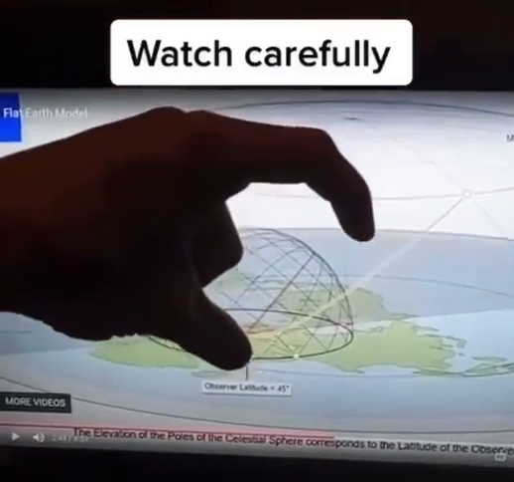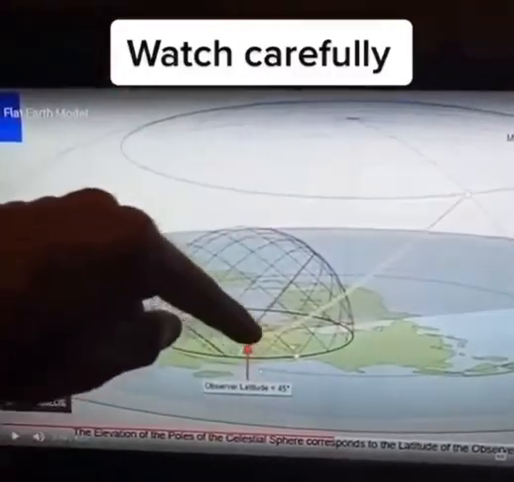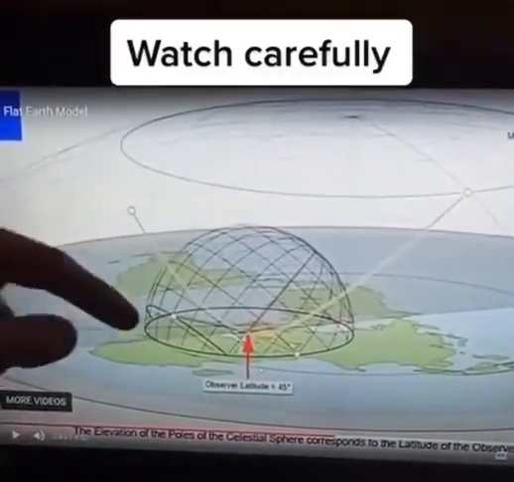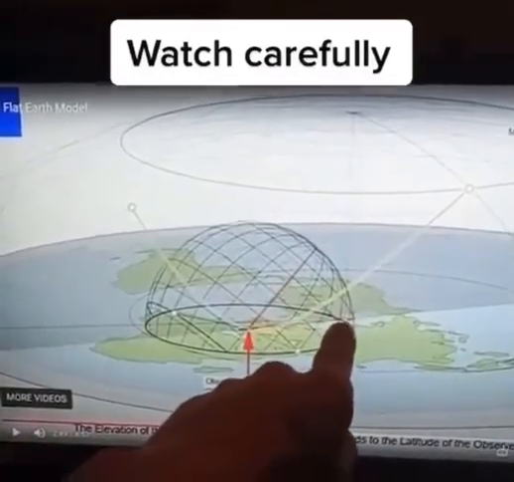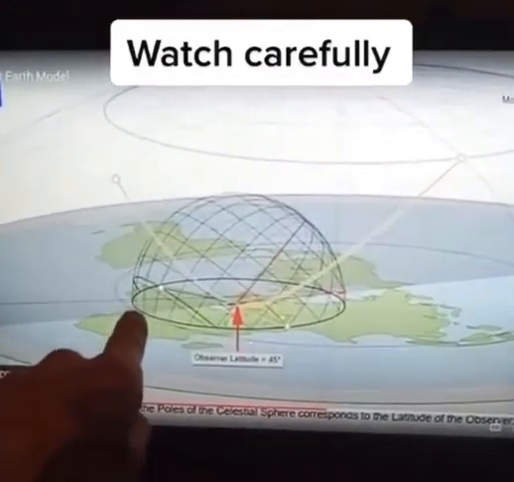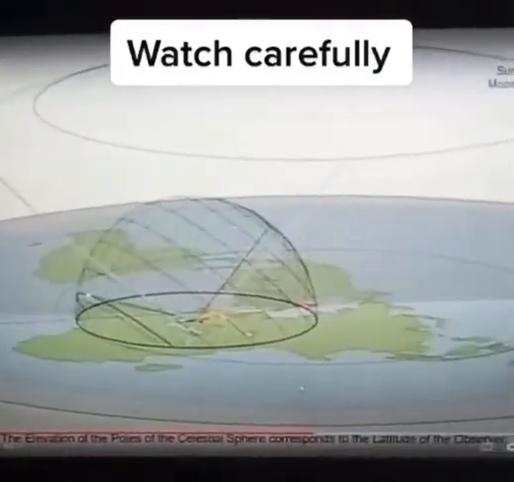Okay? So if you're at 90 degrees north, the North Star is 90 degrees above your head. At 45 degrees, it's 45 degrees above your head. Now if you're at the equator, the North Star would be right at the horizon. You wouldn't even be able to see the North Star if you go past the equator. See? Watch, I'm going to show you. But first, you're going to see how it looks.